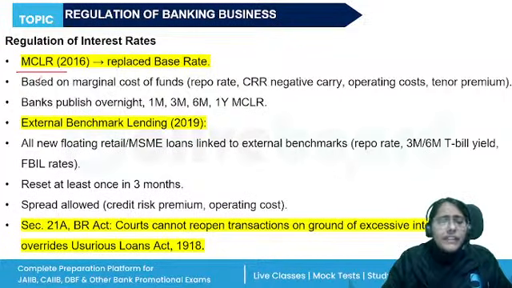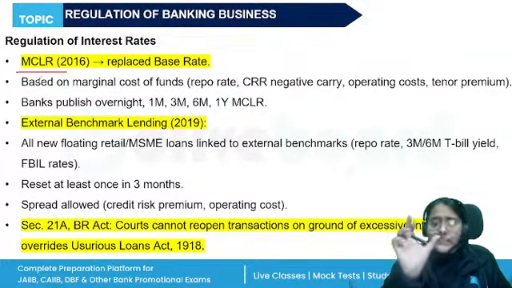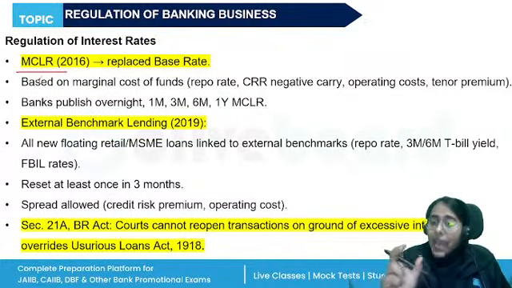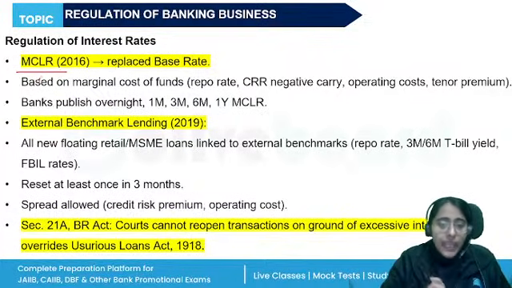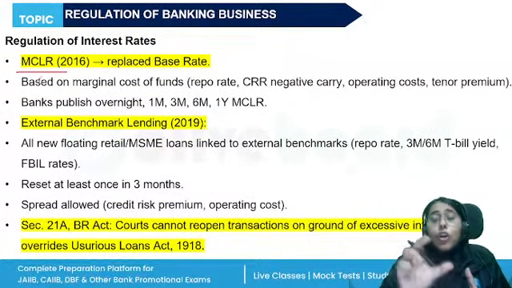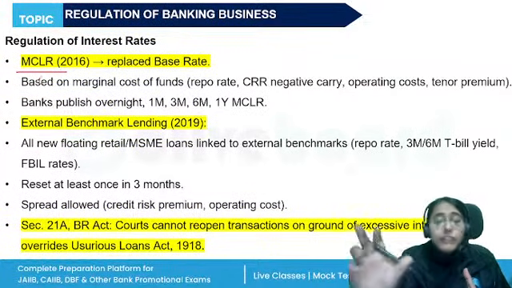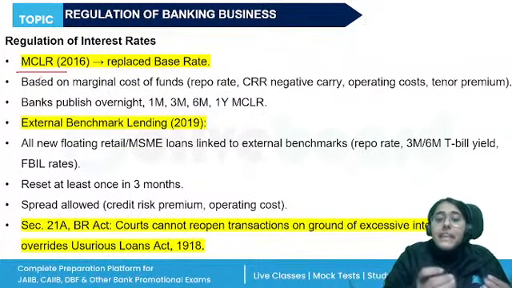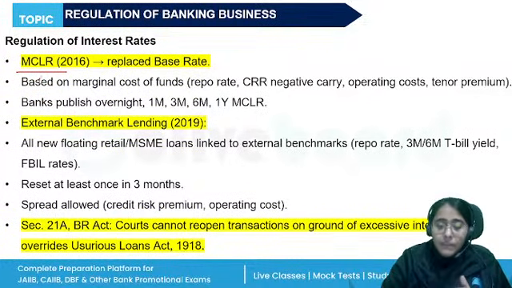What is the difference between base rate and MCLR? MCLR is determined by the current cost of fund. Base rate was governed by the average cost of fund. MCLR is calculated using the tenor premium, the time period for which the loan is given. Base rate calculates the minimum rate of return or the profit margin.